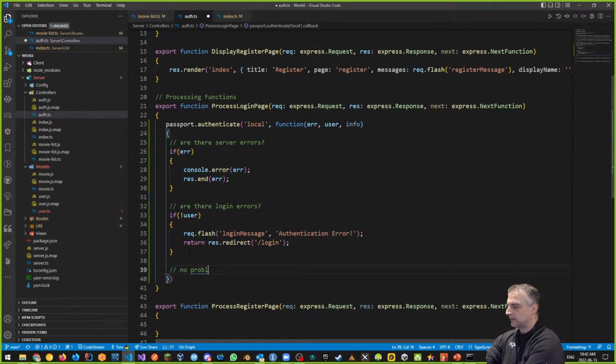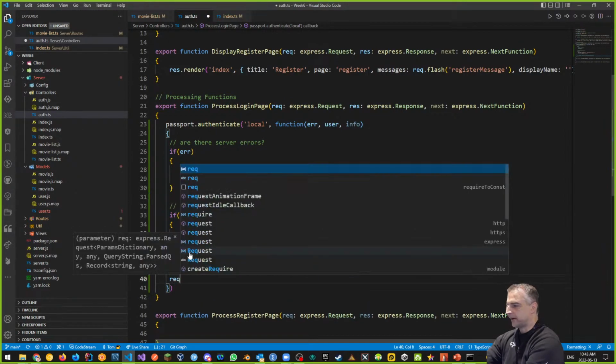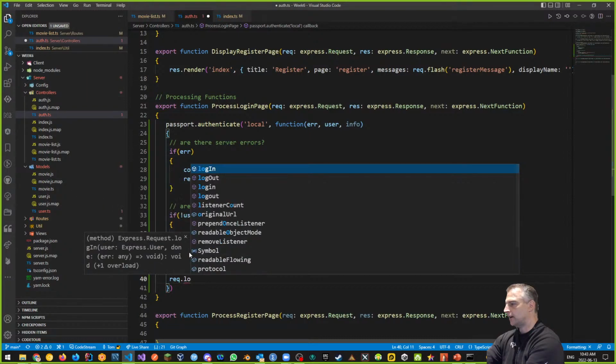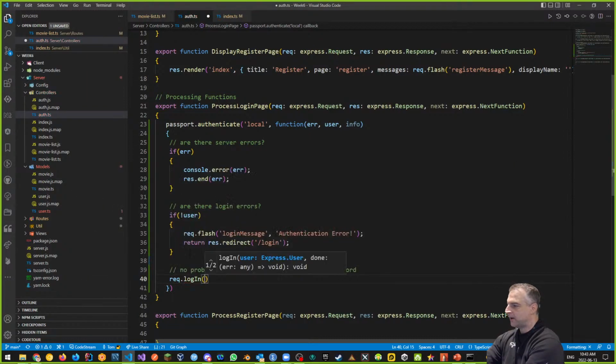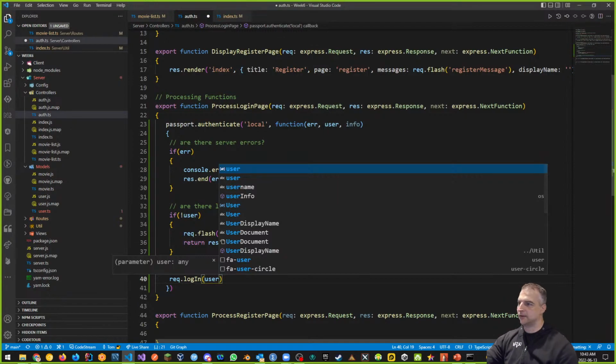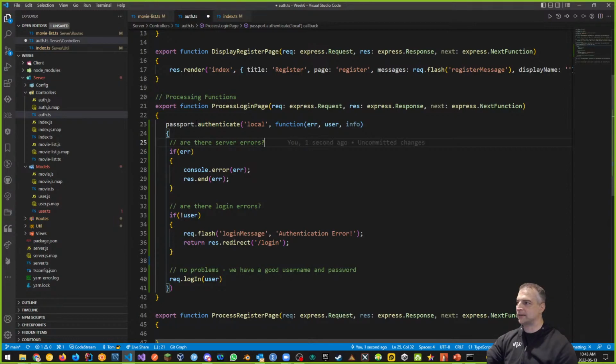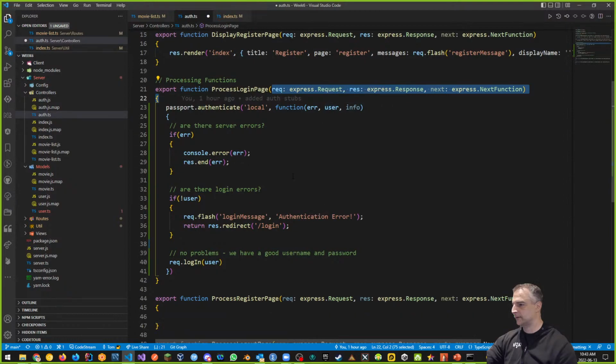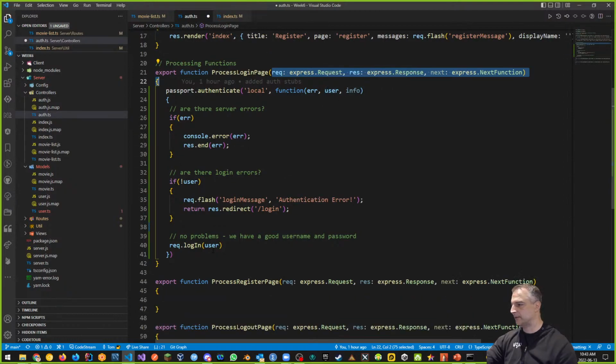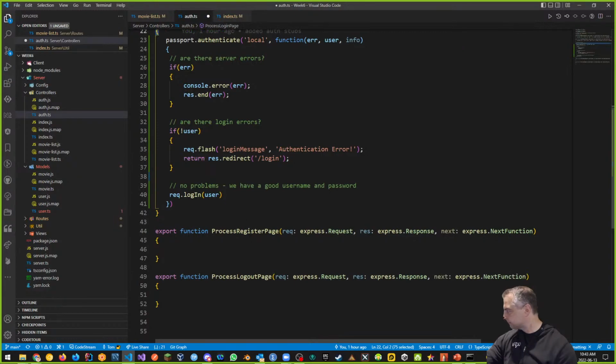If there's no problems, that means we have a good username and password. If we have those, then we want to perform the login. So I'm going to say request.login, and I want to pass in the user information I got, this part up here, the user information that I got from my authentication information. So the request itself comes with my user information. There's my user information. So I want to get the user information, I want to use that, and I want to log in.